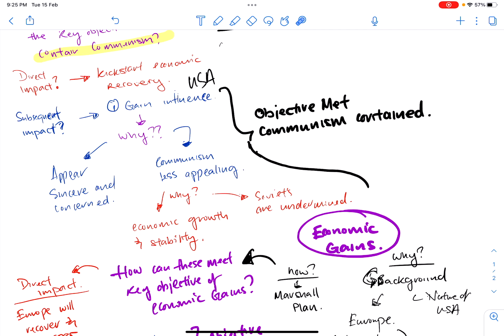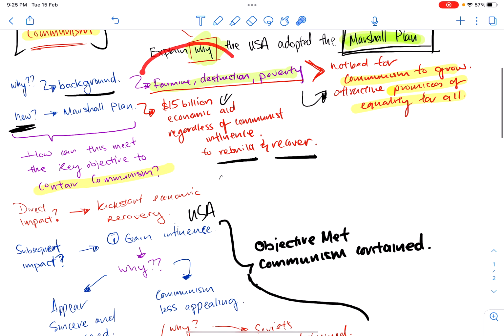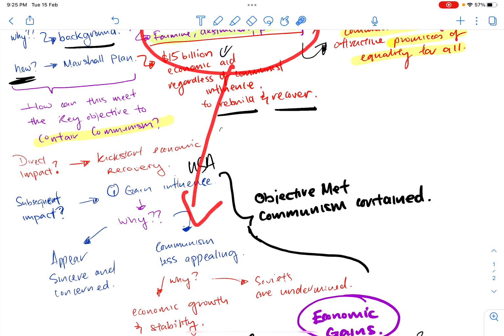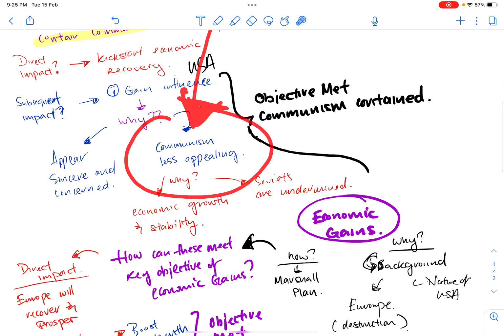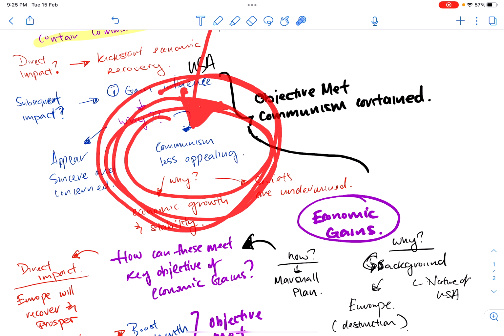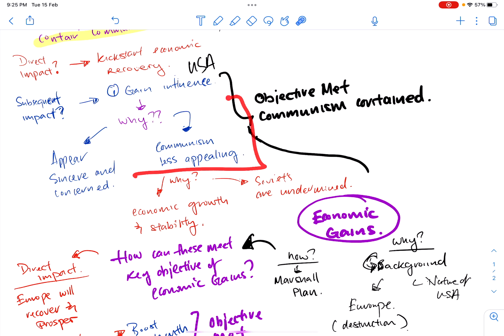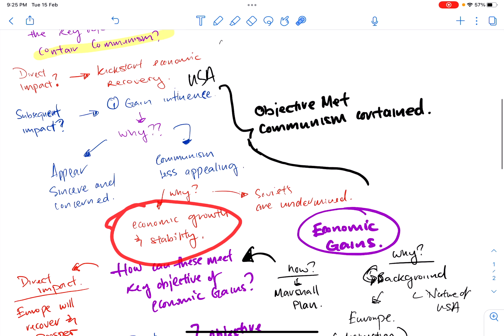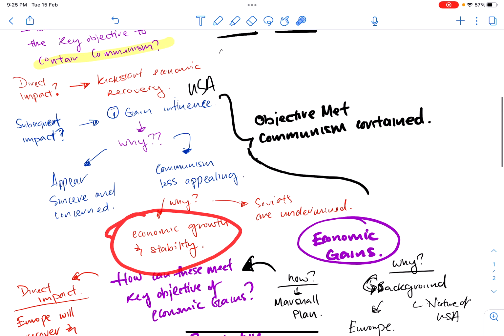And when they start to grow out of this thing, when you give them the aid, they will grow out of famine, destruction, and poverty, right? When you do that, and they start to see some wealth, some of their money start to grow, and they can escape poverty, that is when communism will become less appealing, right? You don't need equality anymore because you have managed to find wealth for yourself. So communism will become less appealing due to the economic growth and stability that came from the USA's funds.